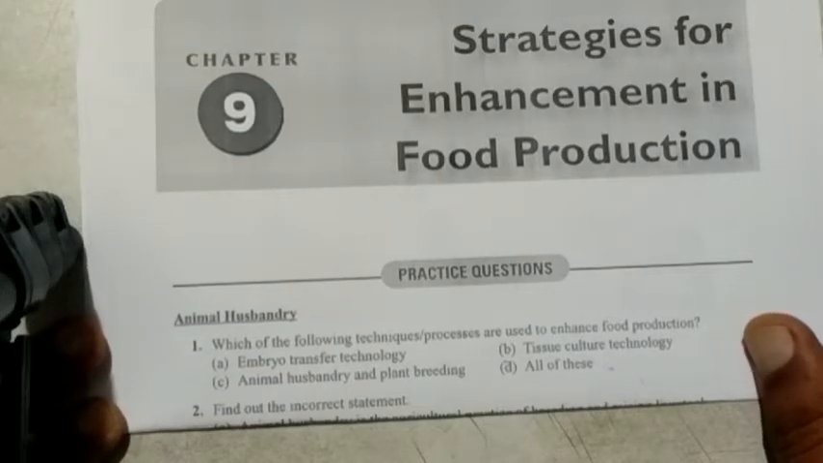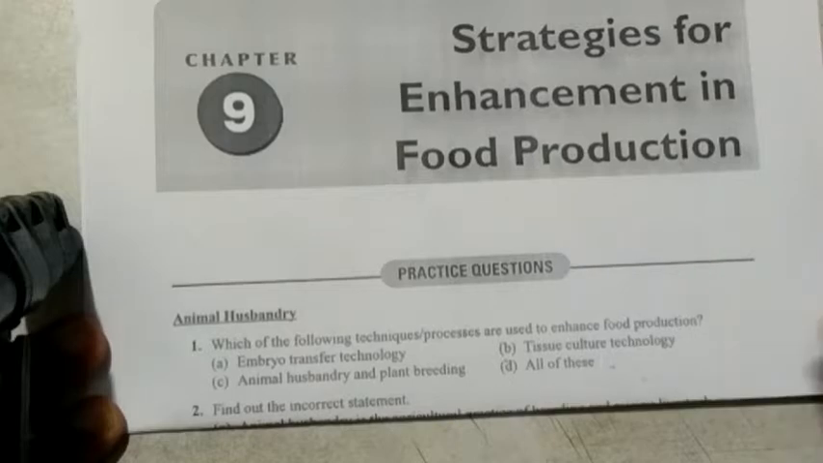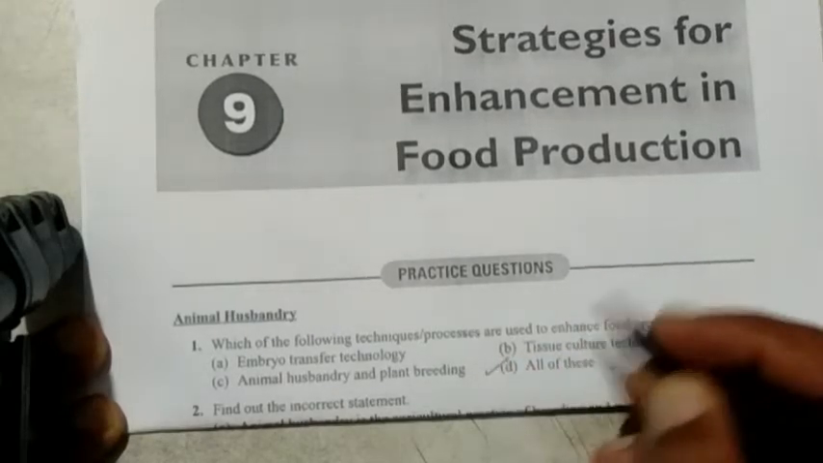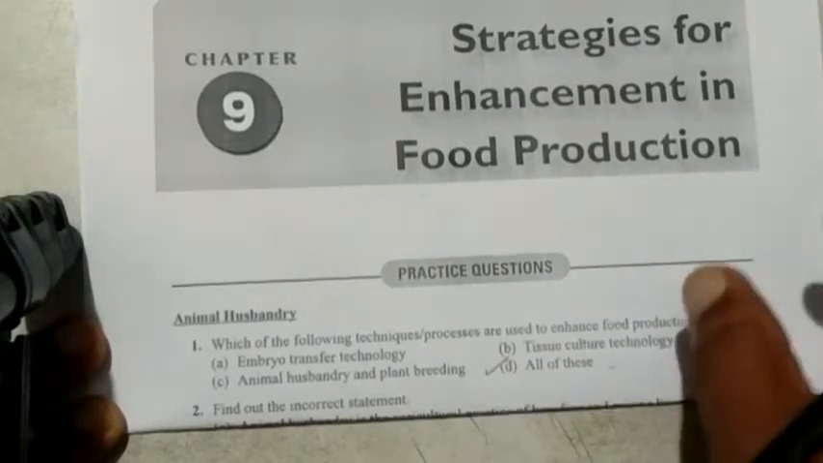And apart from this, tissue culture is also used to create transgenic plants to increase productivity. But basically the questions here are on animal husbandry, just a clue given. So C, animal husbandry and plant breeding. So again all together, option D, all of these, is the correct answer here.